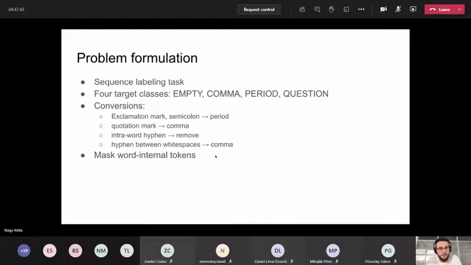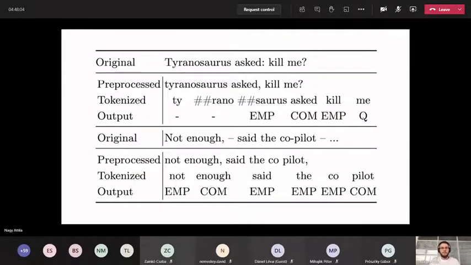It's also important to mention that we had to mask word internal tokens because, as I think was mentioned in the previous presentation, BERT uses sub-word tokens. We only want to predict punctuation after the end of every word, so we don't predict punctuation between word internal tokens. That's something we have to take care of. This is an example of how a sentence looks in different parts of our pipeline.